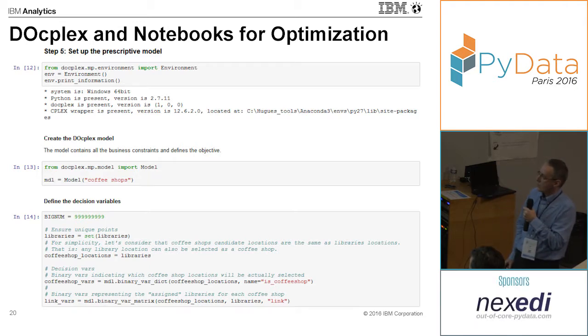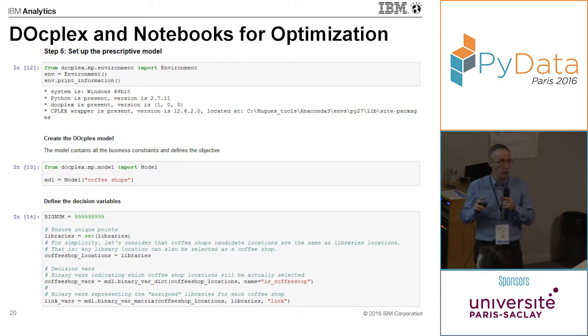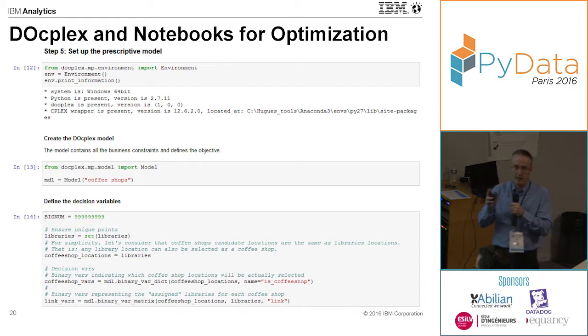The next step is to create your decision variables. In this model, we have a number of candidate locations for opening the coffee shops. This is modeled as a list of binary variables. There's one binary variable for each candidate location, and this binary variable will indicate whether this coffee shop will be open or not.